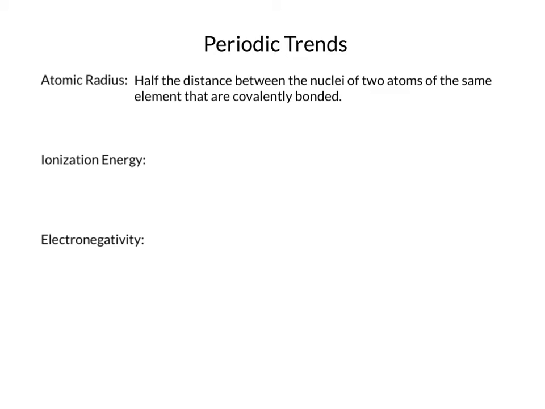So if we bond two nuclei together, create a diatomic molecule, then we can measure where the nuclei are and say that, okay, well, half the distance between them is the radius. So that's usually how we define it. But like I said, if you think about it just as the distance from the nucleus to the outermost electrons, that works fine.